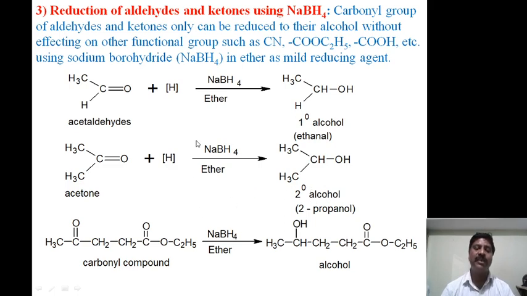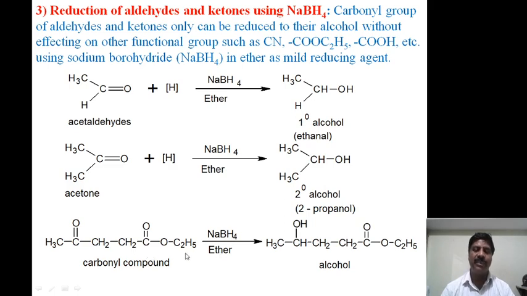But suppose we take a compound that has another group, for example a COO ester group along with the ketone. This carbonyl-type group cannot be affected by sodium borohydride. Only the ketone group undergoes formation of the alcohol group, and the other group is unaffected.